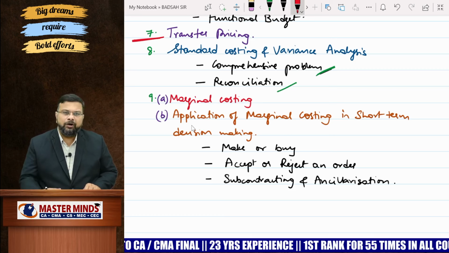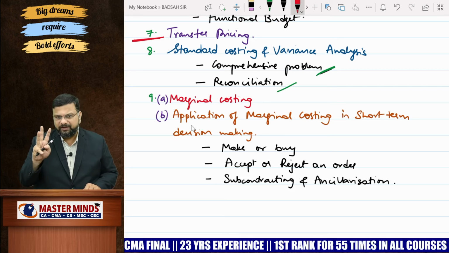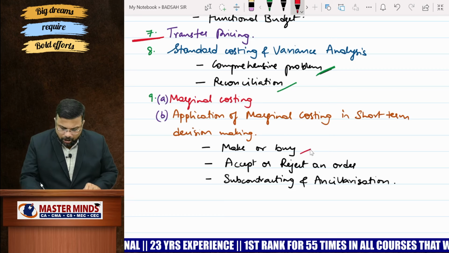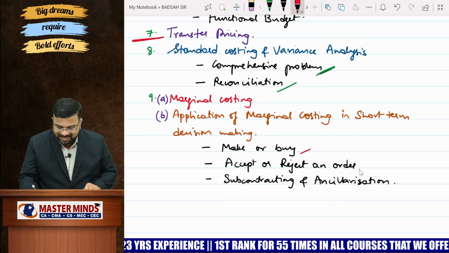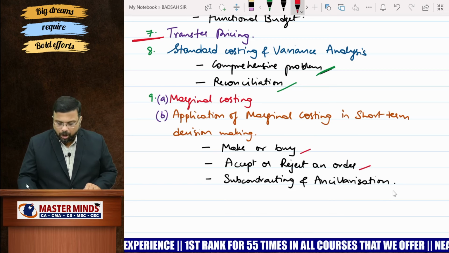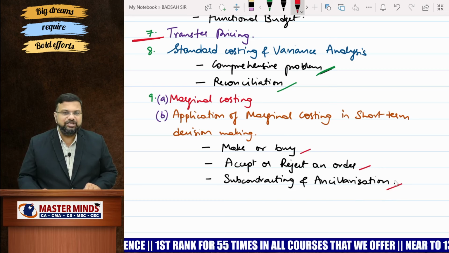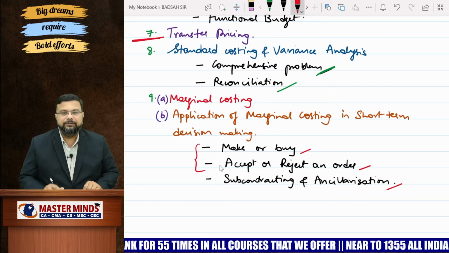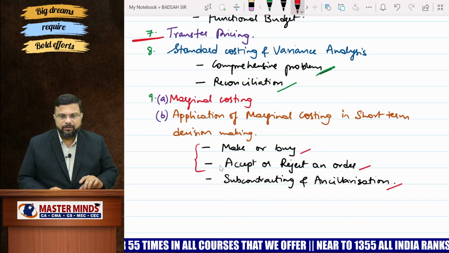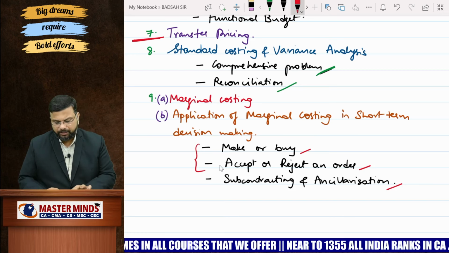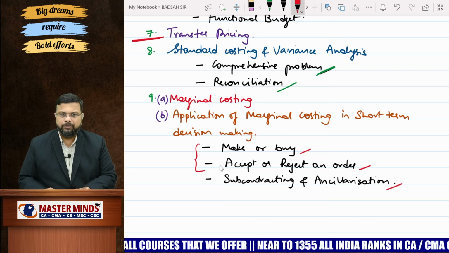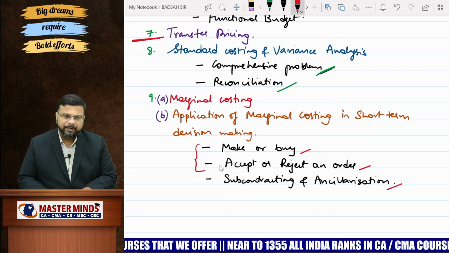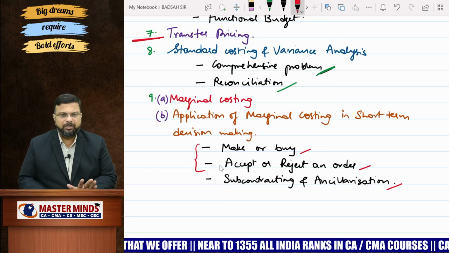Here, we have several models when it comes to decision making, but 3 models play a very important role. What are those? Make or buy decision, accept or reject an order, subcontracting, and ancillarization. These are the 3. First 2 are very, very important. Once these 2 are completed, go for subcontracting problems also. Once these 3 are completed, if you still have some time, then you can go to remaining problems.